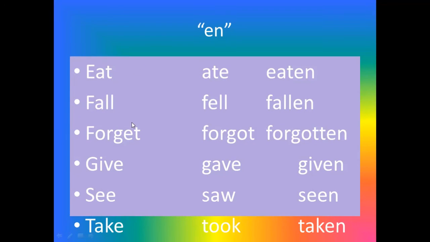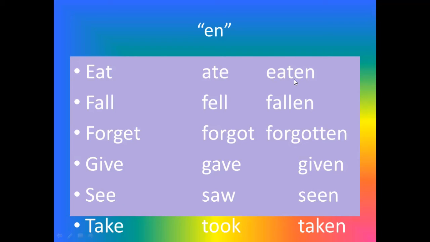With these verbs, the three forms are also different. Eat, ate, eaten. But look at these verbs. Here we can add en to the base form to obtain the past participle form.